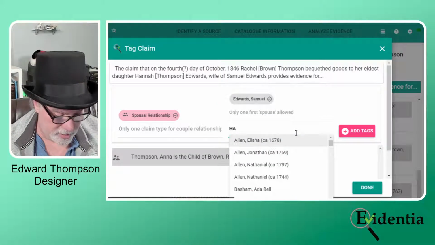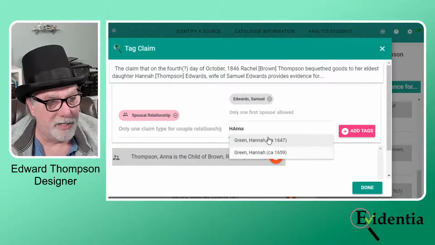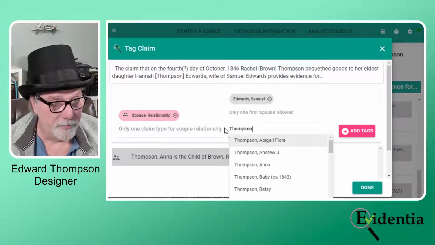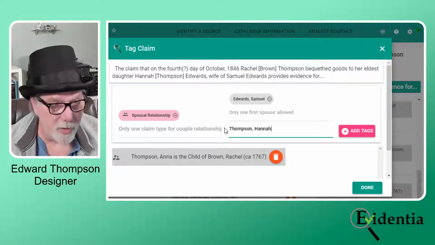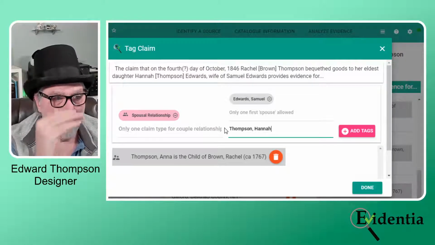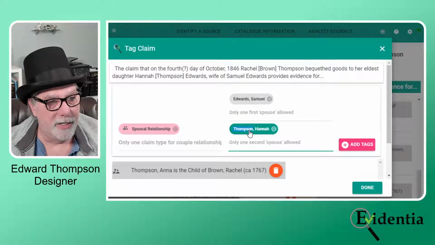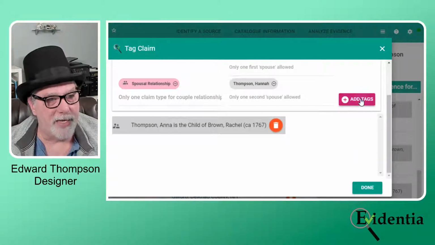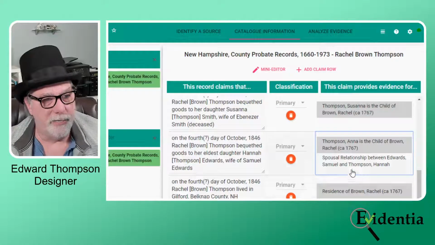And Hannah. Oh, I don't have Hannah in this database yet. So Thompson, comma, Hannah. And if you were here last week, or when I talked about claim types, remember when you're adding new people, you want to hit enter. And can I? No. Okay. So I'm going to add the tag, and now I've got the spousal relationship that I had missed out on the first time.